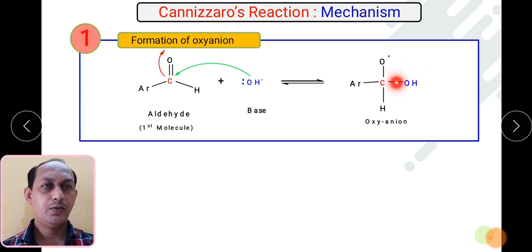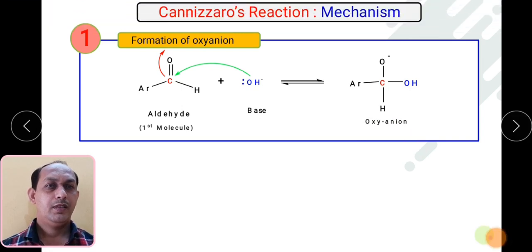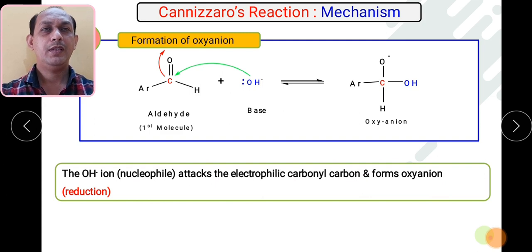This OH group is coming from the base. So remember, the first step is the formation of the oxyanion. Only the first molecule takes part in the first step. In general, the OH minus ion, that is the nucleophile, attacks the electrophilic carbonyl carbon and forms the oxyanion. So this particular step is addition, remember.